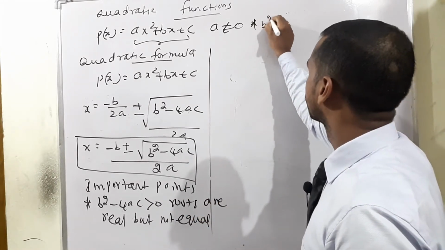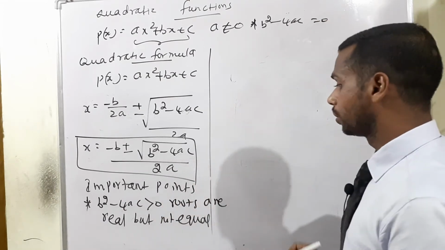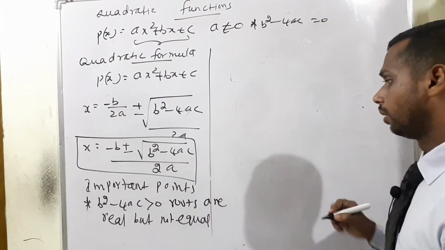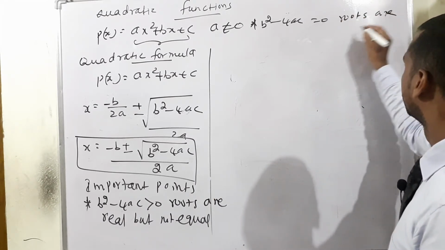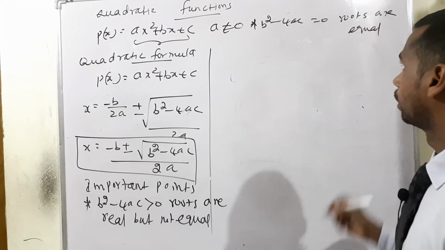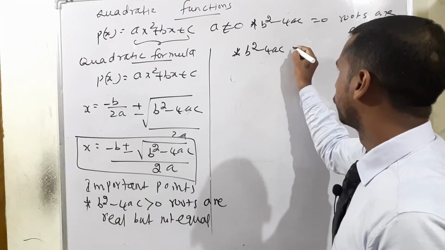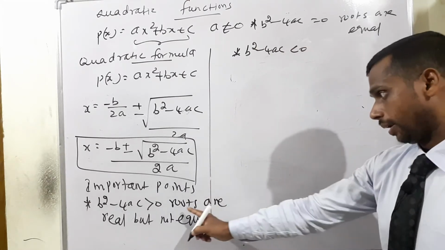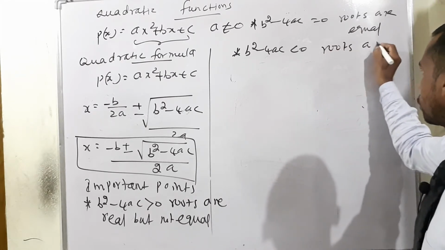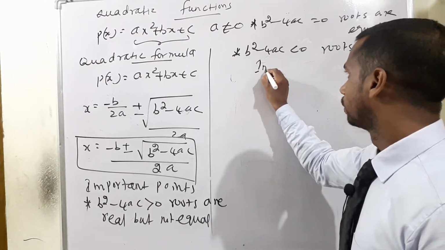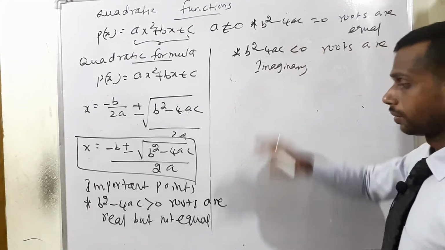So b square minus 4ac equal to 0. Equal to 0 means the roots are equal. Okay, now the third point, b square minus 4ac less than 0. Less than 0 means the roots are imaginary. Okay, these are the 3 important points.